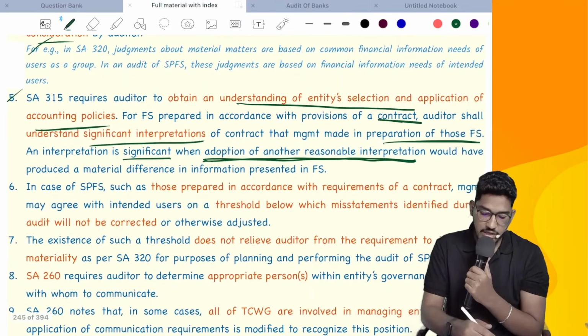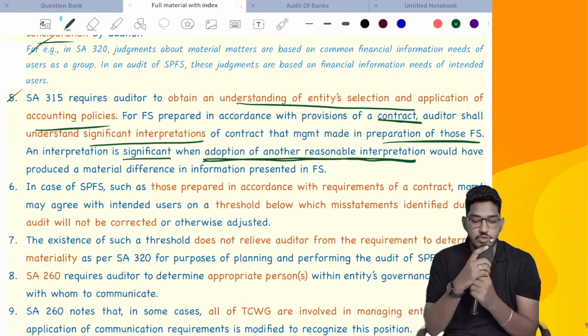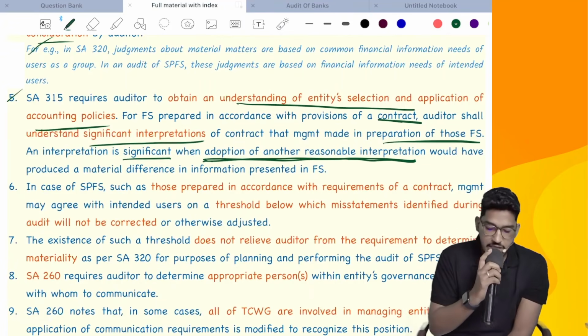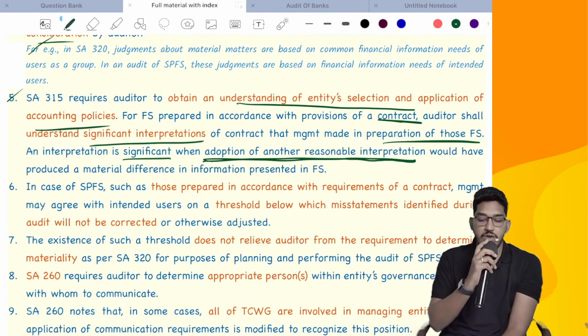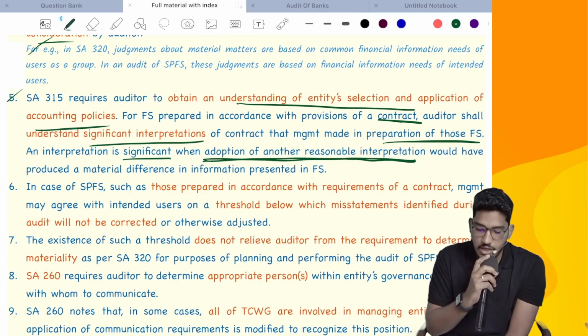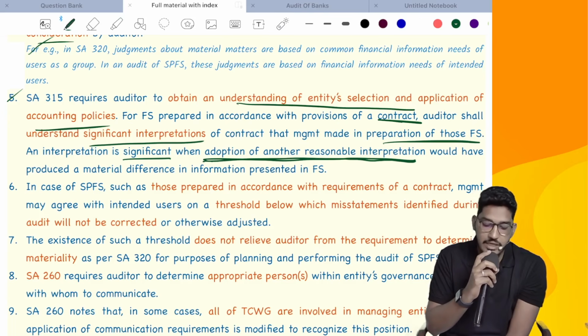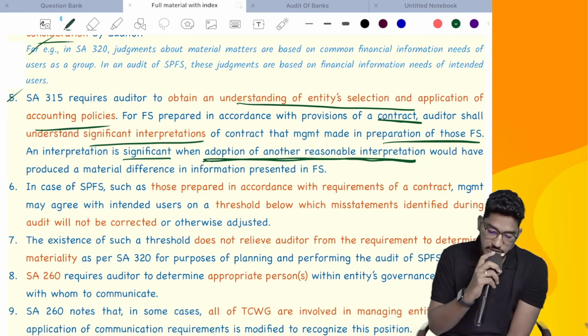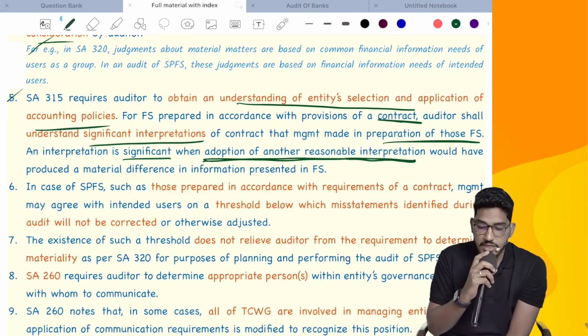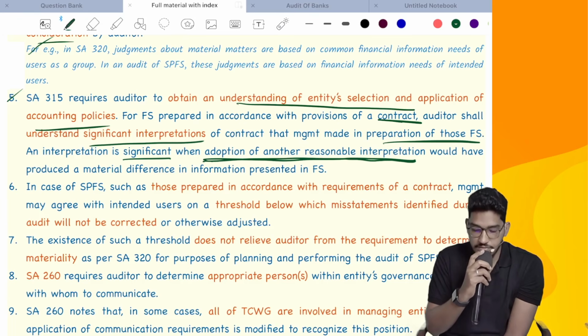Once again, if I read it, SA800 requires the auditor to obtain an understanding of the entity's selection and application of accounting policies. For financial statements prepared in accordance with the provisions of a contract, the auditor shall understand significant interpretations of the contract that management made in the preparation of those financial statements. An interpretation is considered significant when adoption of another reasonable interpretation would have produced a difference in the information presented.